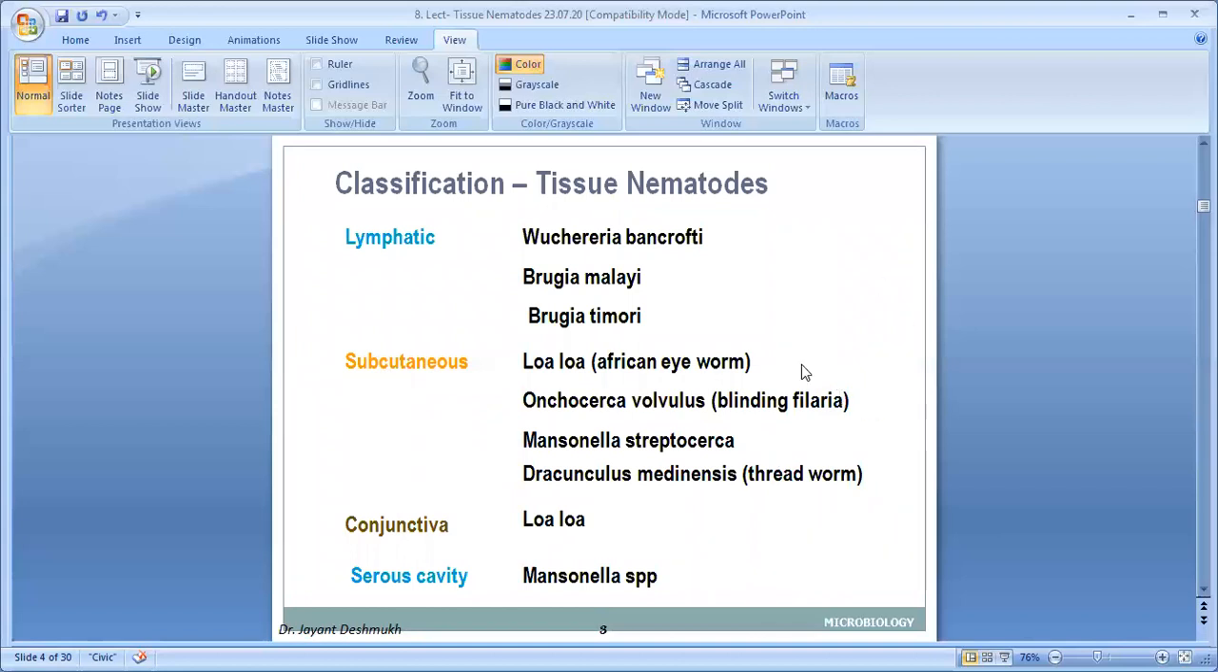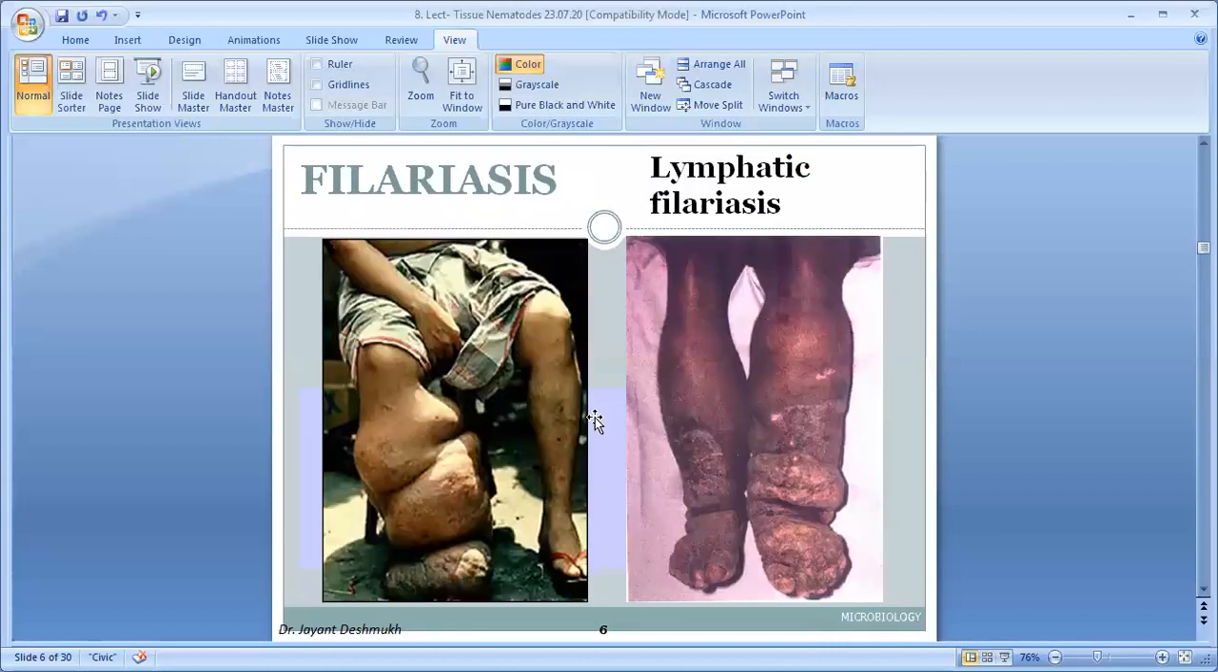The remaining tissue nematodes are associated with the filarial worms. Okay, now we start the topic today, that is Wuchereria bancrofti, the causative agent of Bancroftian filariasis. It is known as lymphatic filariasis. One of its complications is known as elephantiasis, where the leg becomes like an elephant's leg.